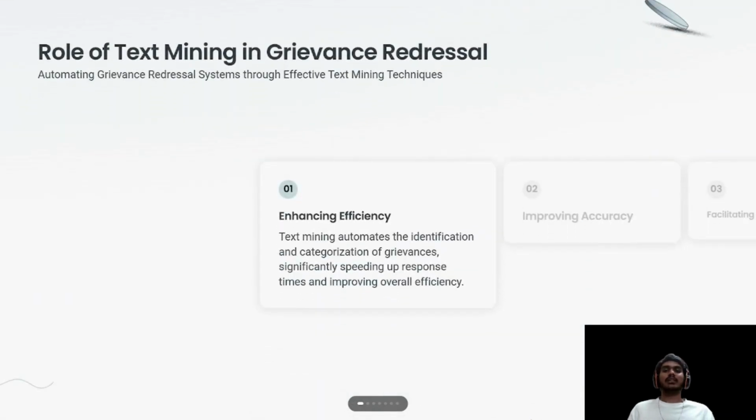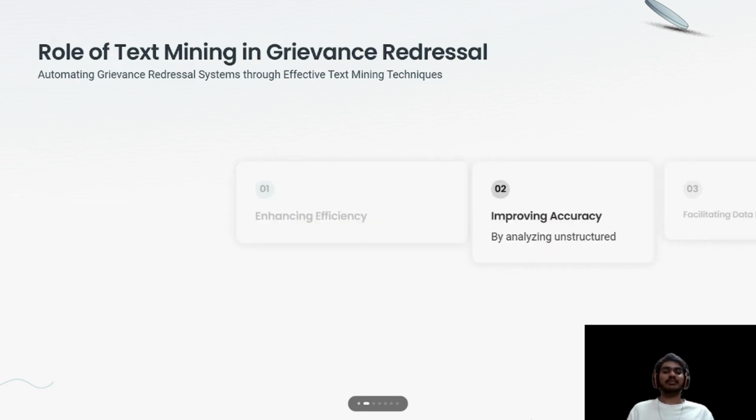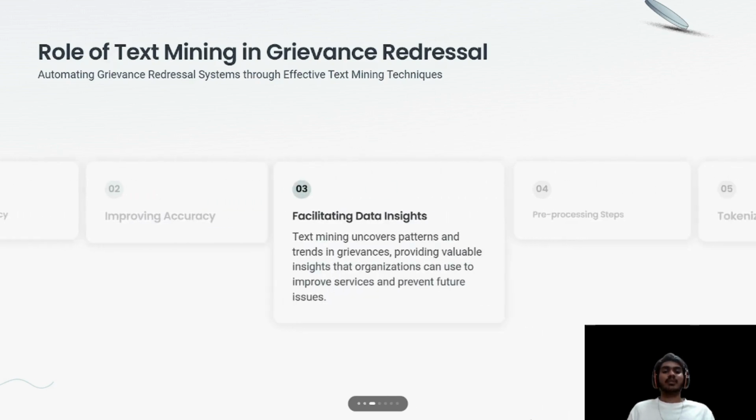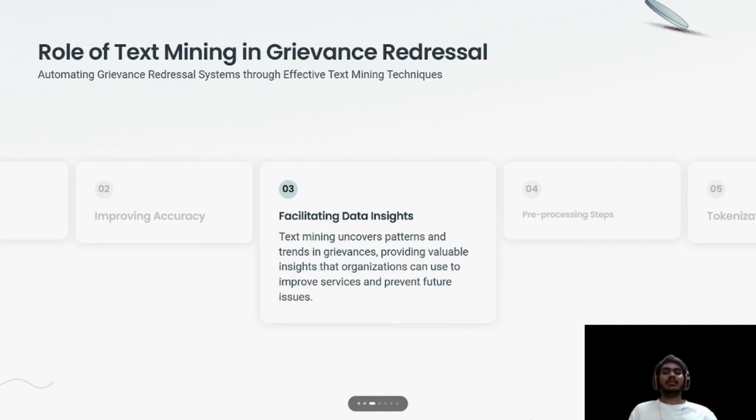Role of text mining in grievance redressal. Enhance efficiency: text mining automates the identification and categorization of grievances, speeding up response times and improving overall efficiency. Improving accuracy: by analyzing unstructured data, text mining helps in accurately interpreting customers' sentiments and issues, leading to better resolution. Facilitating data insight: text mining uncovers patterns and trends in grievances, providing valuable insight that organizations can use to improve services and prevent future issues.